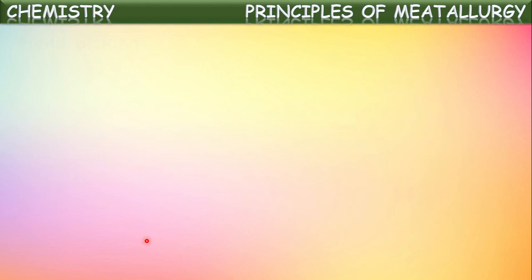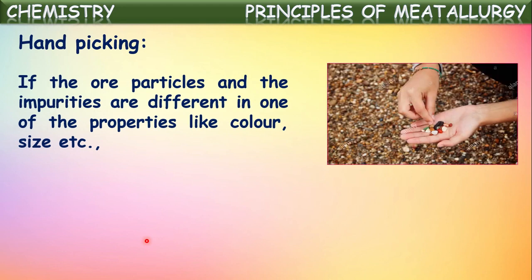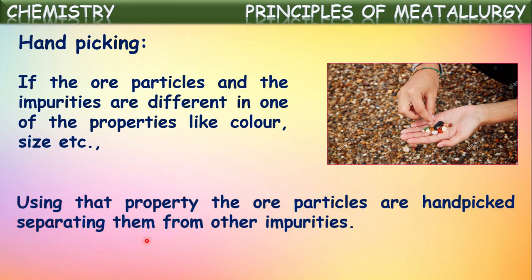Okay, so one of the separation techniques used in the metallurgical process in the concentration of ore, or to remove the gangue from the ore, is hand picking. If the ore particles and the impurities are different in one of the properties like color or size, so they can be seen separately and clearly, then they use this hand picking process. Using that property, the ore particles are hand picked, separating them from the other impurities.